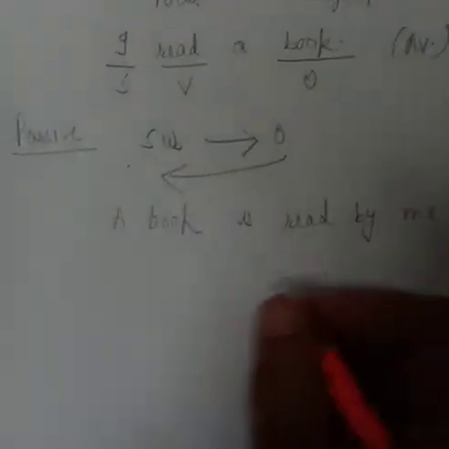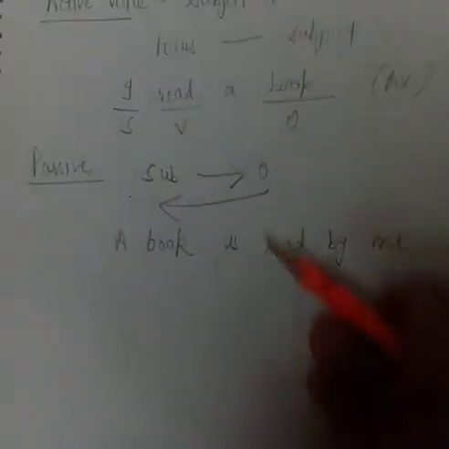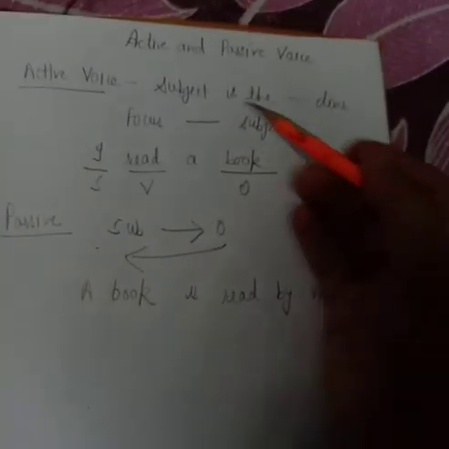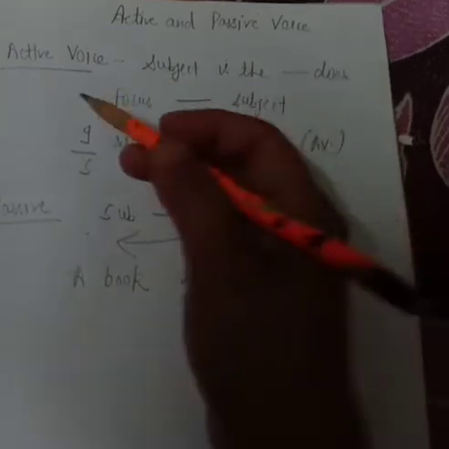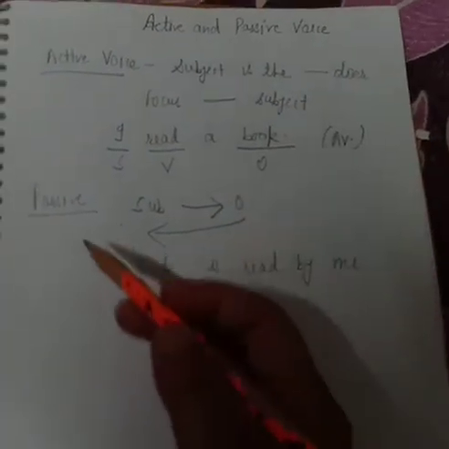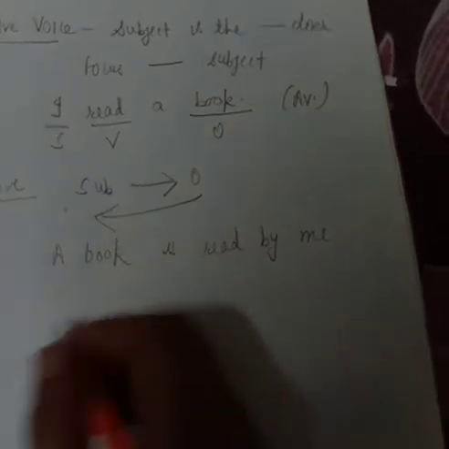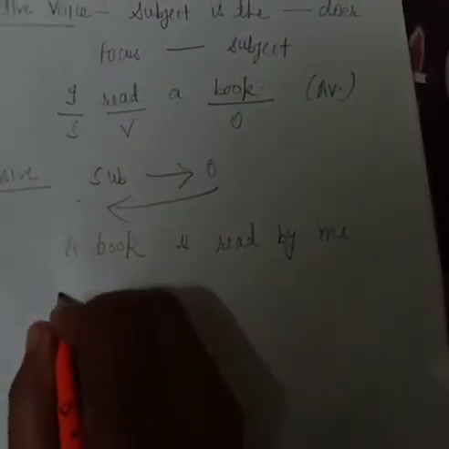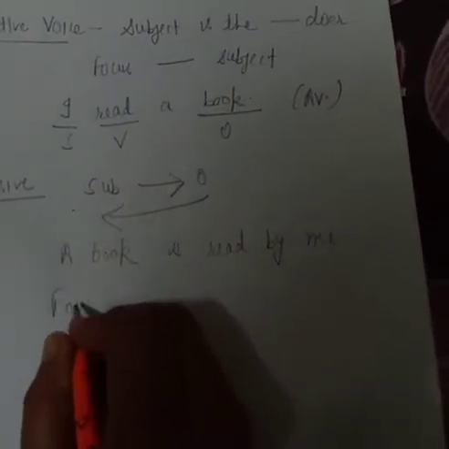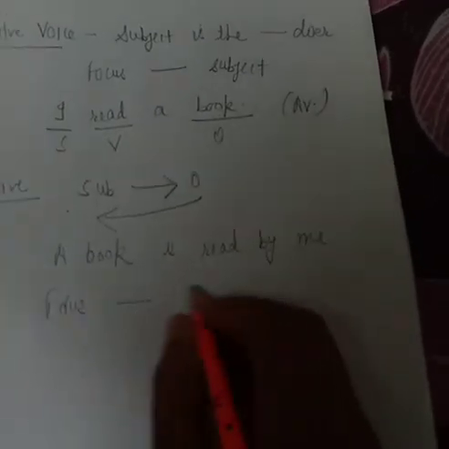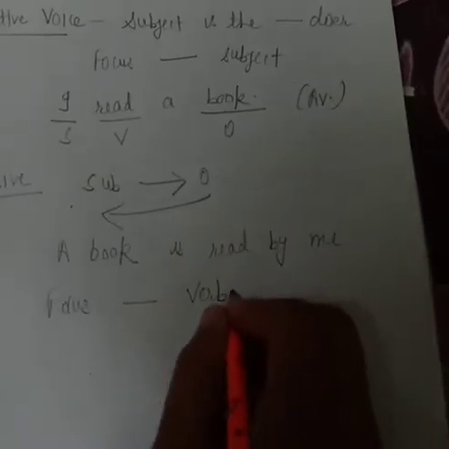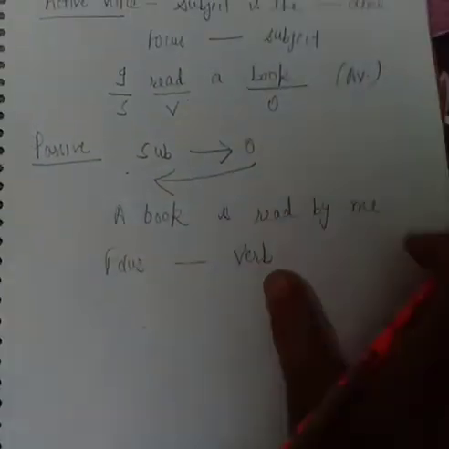Okay, so next, this is basically the main difference between active voice and passive voice. In active voice subject is the doer of an action. In passive voice subject becomes object and object becomes subject. In passive voice the main focus is on verb. Okay, so now some rules are there while changing active voice into passive voice.